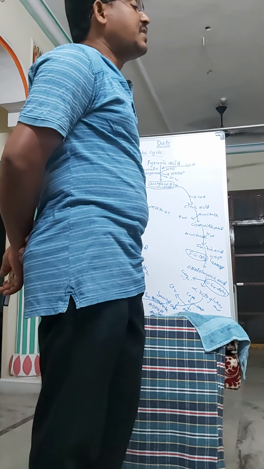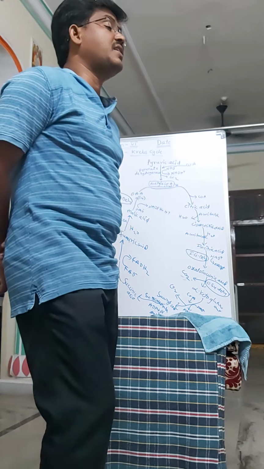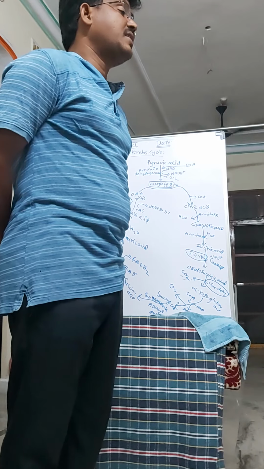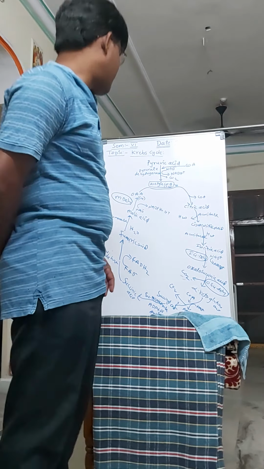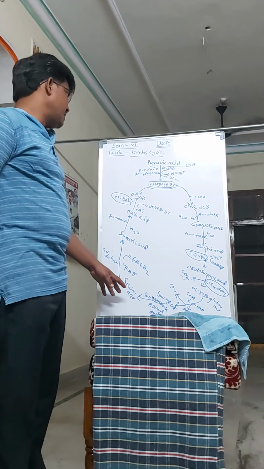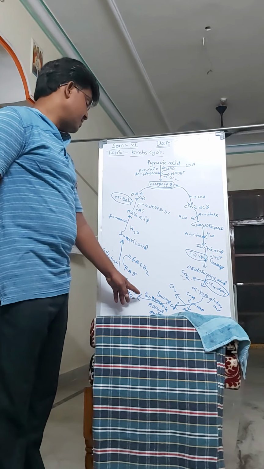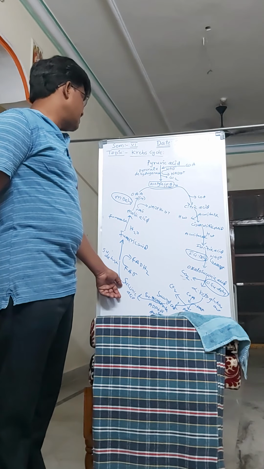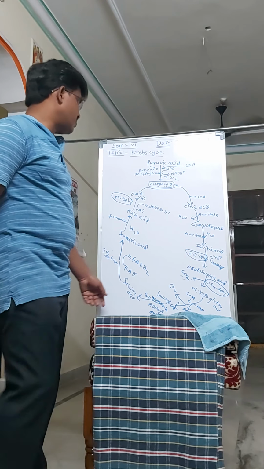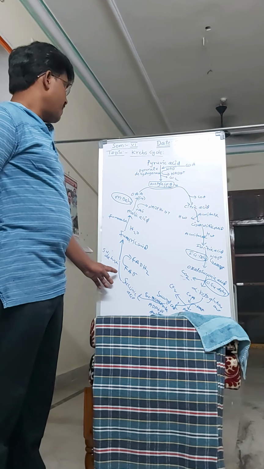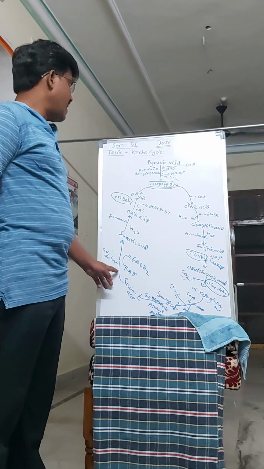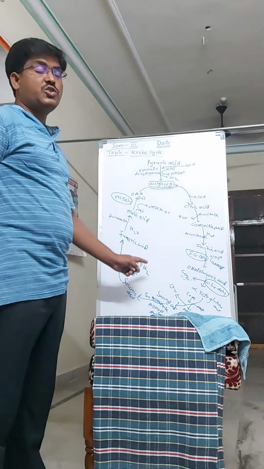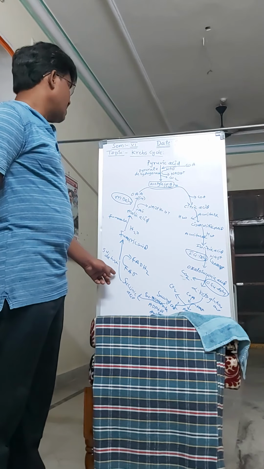Succinyl coenzyme A plus ADP plus inorganic phosphate, in the presence of succinic thiokinase, forms succinic acid, and one ATP is also formed. This type of ATP formation is called substrate level phosphorylation. Then, in the presence of succinate dehydrogenase, hydrogens are removed from succinic acid and reach the oxidized FAD, which is reduced to FADH2.